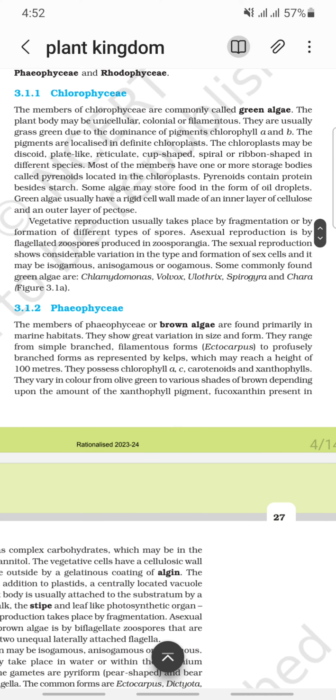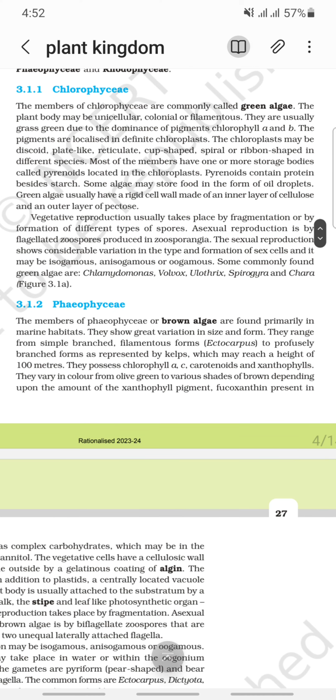In different species, most of the members have one or more storage bodies called pyrenoids located in the chloroplast. Pyrenoids contain protein besides starch. Some algae may store food in the form of oil droplets. Green algae usually have a rigid cell wall made of an inner layer of cellulose and an outer layer of pectose. Vegetative reproduction usually takes place by fragmentation or by formation of different types of spores.